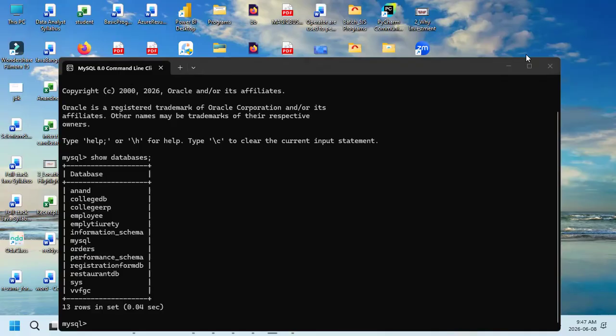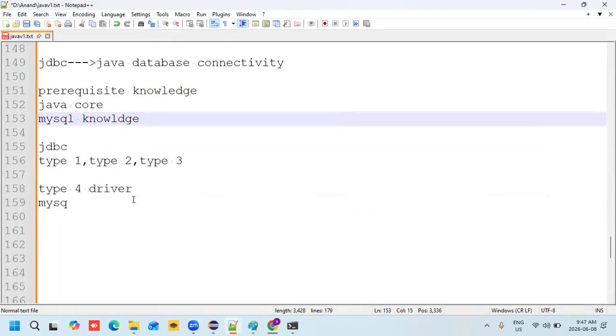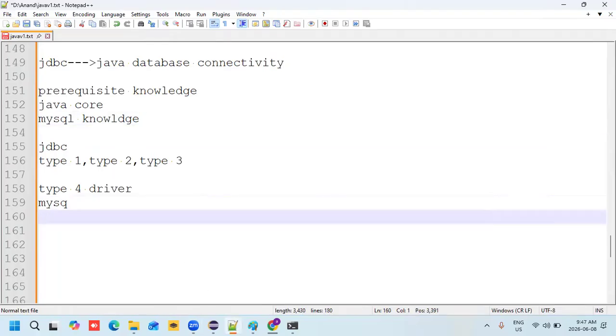You are using your MySQL software. First, set the username and the password. Set the username and password while you're installing your MySQL software, not while you are downloading.